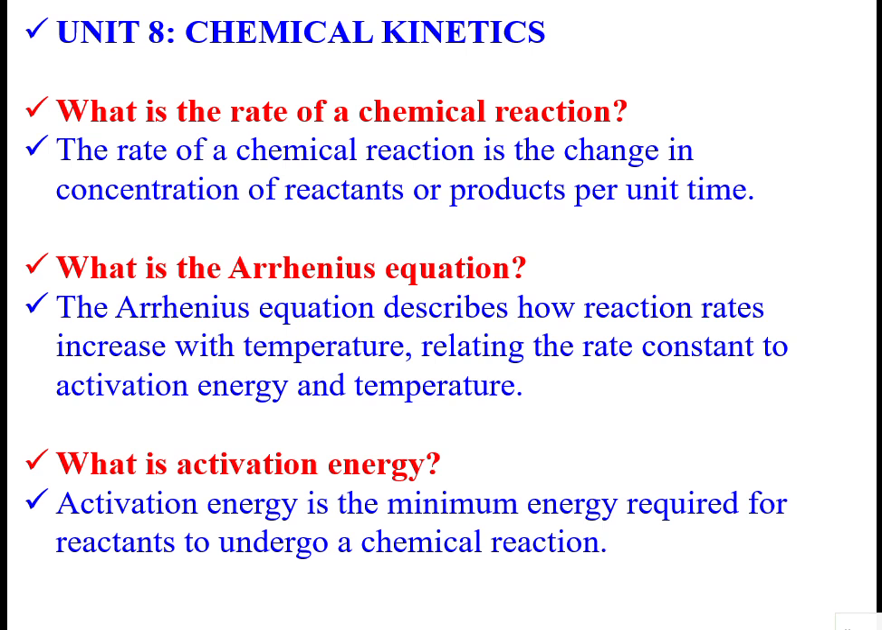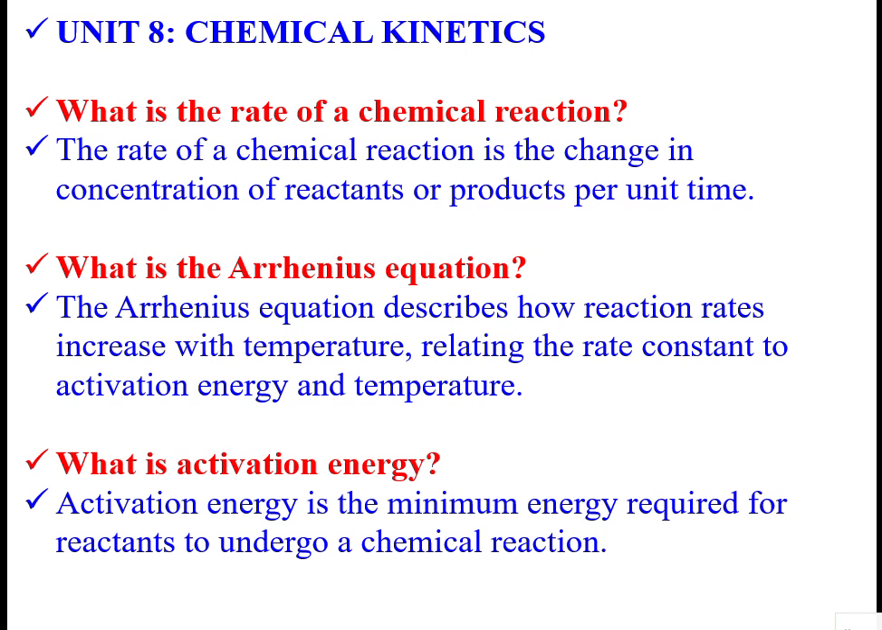So unit 8, that is chemical kinetics, is the variation of composition with respect to time. What is the rate of a reaction? The rate of a chemical reaction is the change in concentration of the reactant or product per unit time.